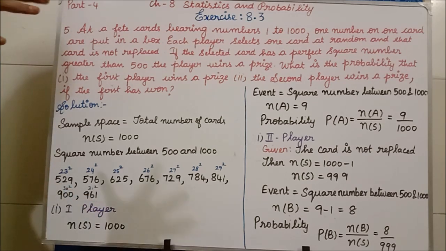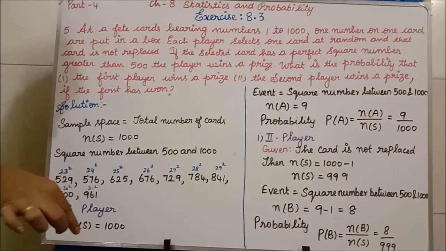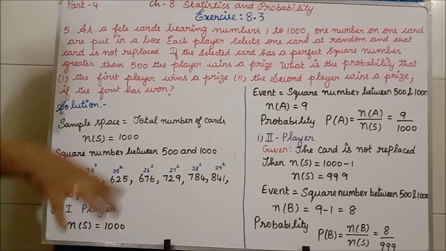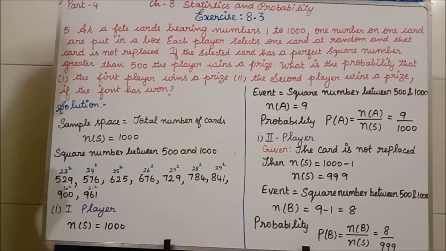Okay, the first player is coming near to the box. He has to pick one card. Now n of S: among how many cards is he going to pick? Totally 1000 cards are there. In that 1000 cards, he is going to take one card. So n of S, the number of sample space, is equal to 1000.